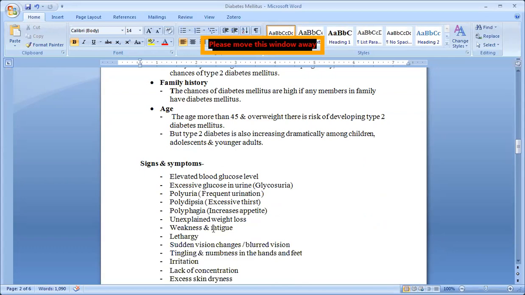Signs and symptoms. Now see, what are the signs and symptoms? Elevated blood glucose level: increased diabetes mellitus obviously means increased blood glucose level. Excessive glucose in the urine: glucose is also present in the urine, and that is called glycosuria. Polyuria: polyuria means what? Frequent urination.